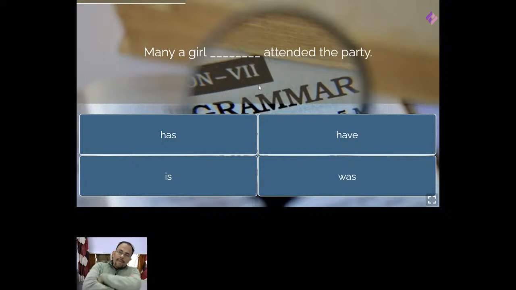Next you see, many a girl attended the party. So, many a girl has attended the party, have attended the party, is attended, or was attended. Many a girl dash attended the party. Many a girl has attended or have attended, is attended, or was attended the party.